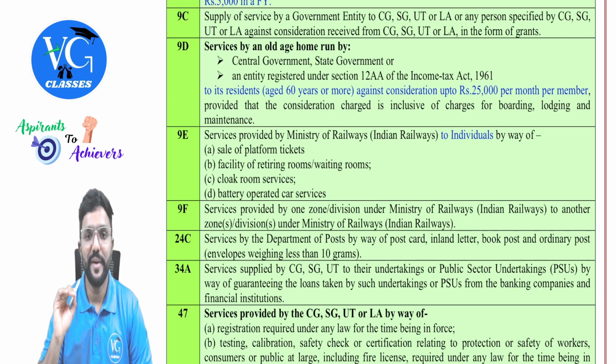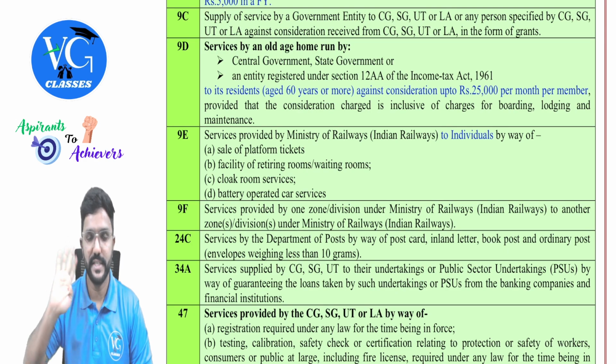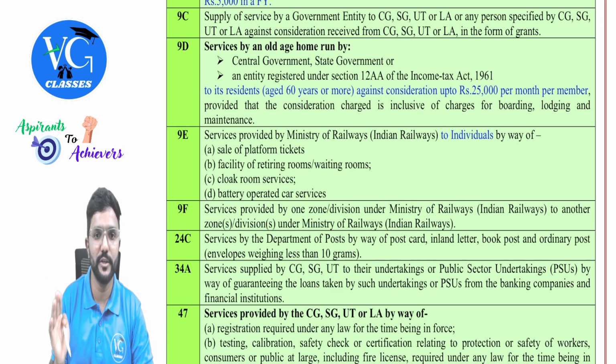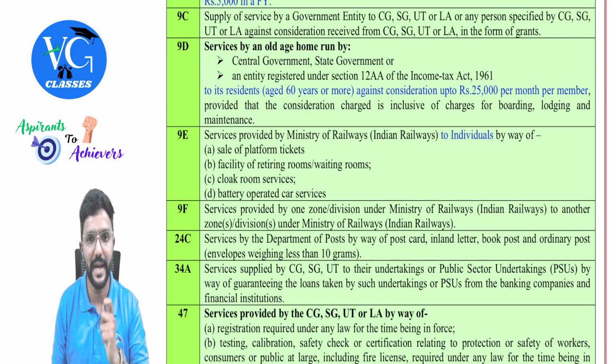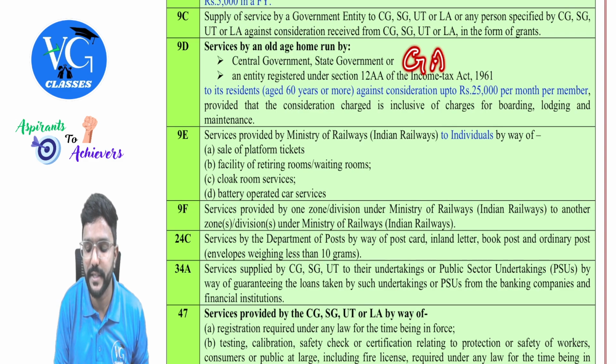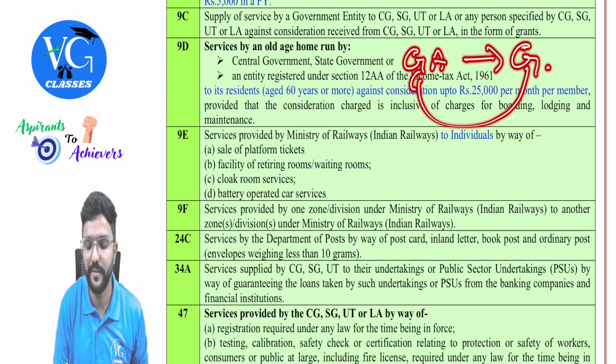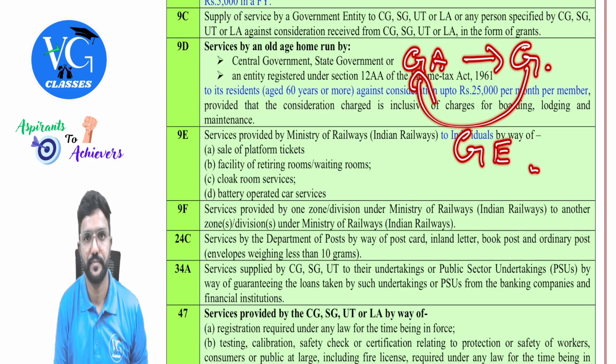Supply of service by a government entity. What is a government entity? We have already seen: central government, state government, union territory or local authority, or a person specified by the central government, state government, union territory or local authority, against a consideration received from them in the form of grants. That's simple. A government entity giving services to any government, for which the government is giving a grant, is exempt.